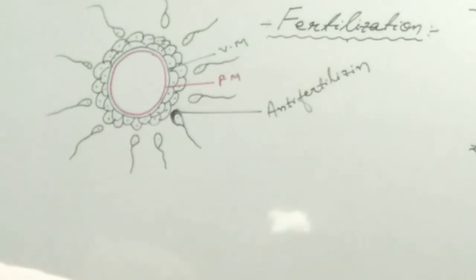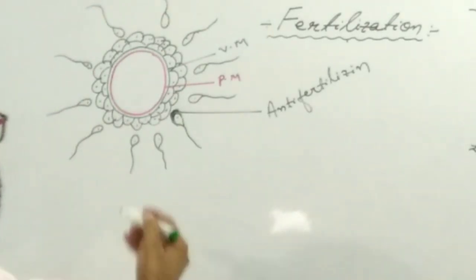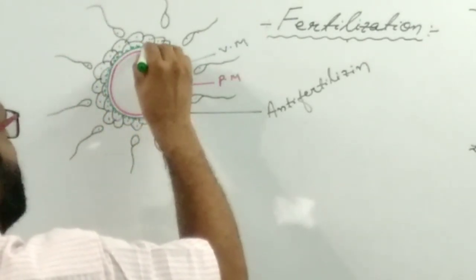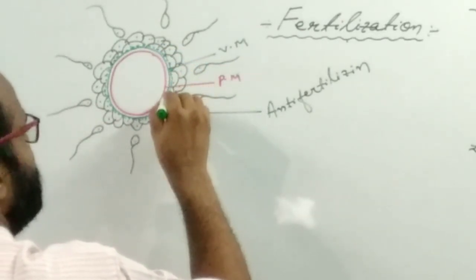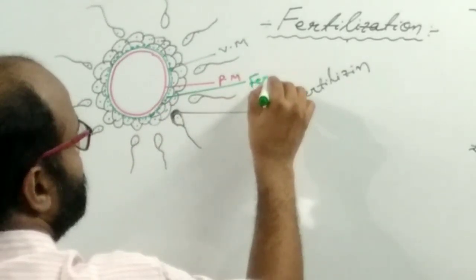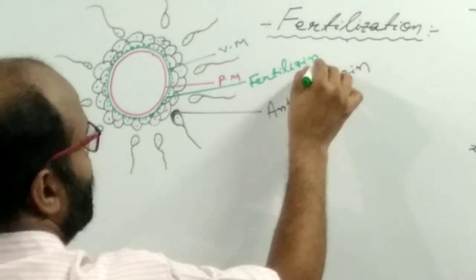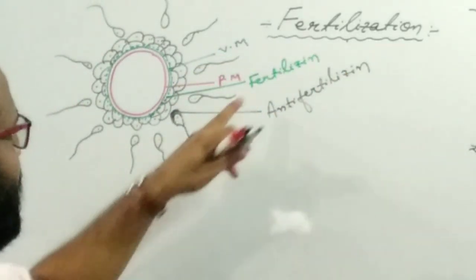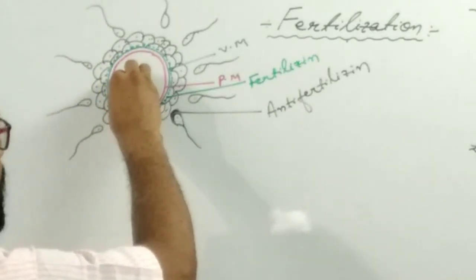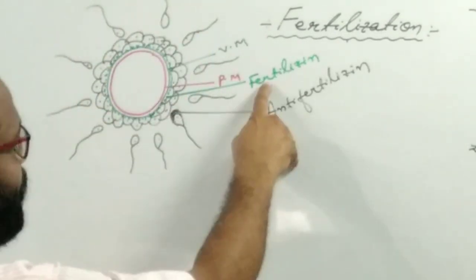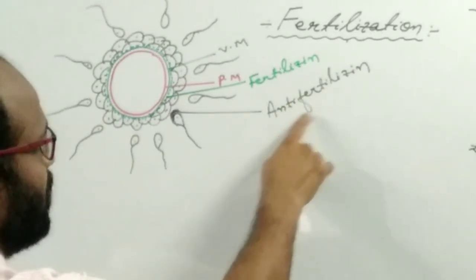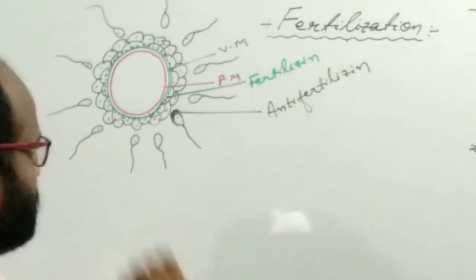And the surface of the egg also contains the complementary enzyme, known as fertilizin. The fertilizin is secreted by the ovum and is present on its surface, and the sperm have the specific complementary anti-fertilizin.